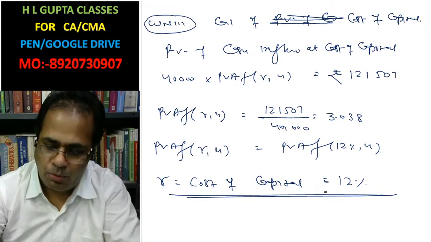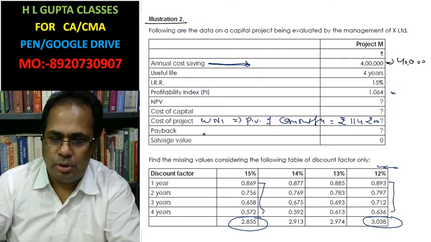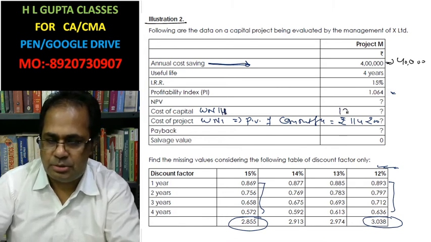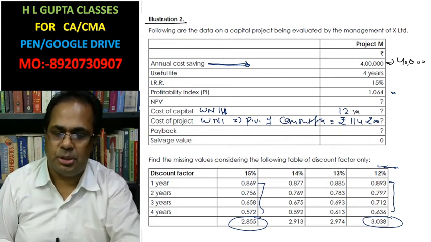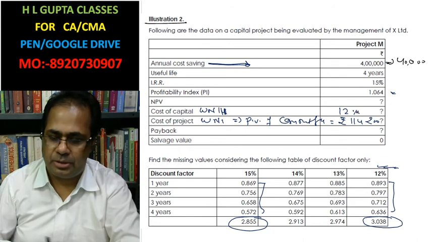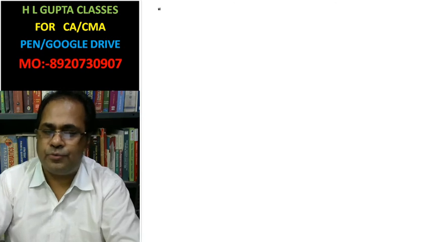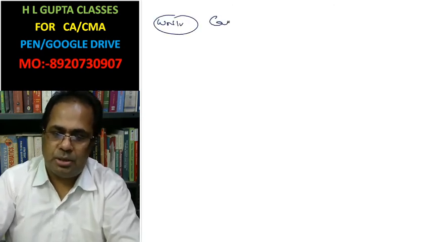Okay. Now we had to calculate cost of capital also. This is the working note 3. This is 12%. Now we can calculate net present value. Working note 4. Calculation of net present value.